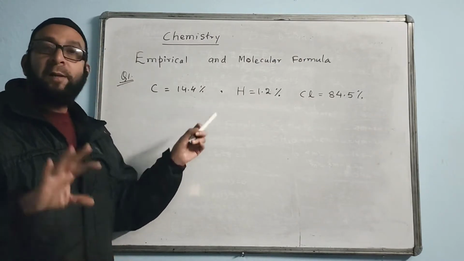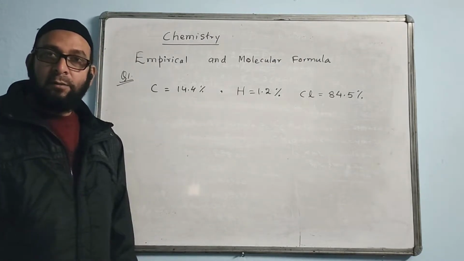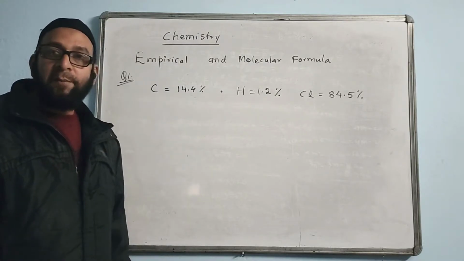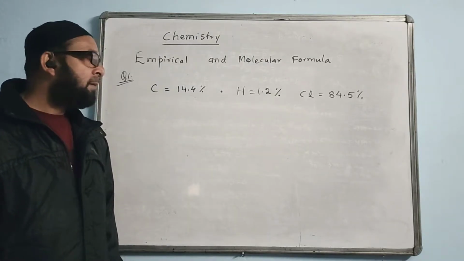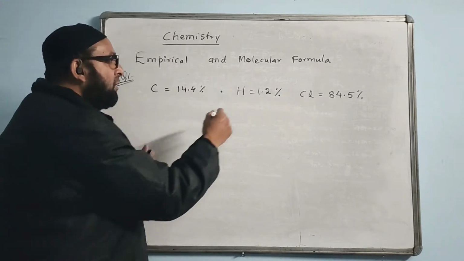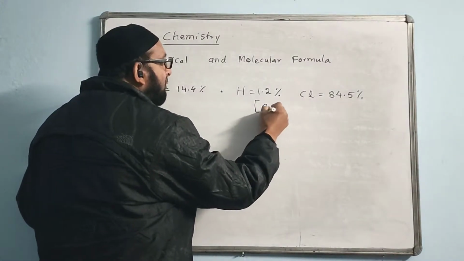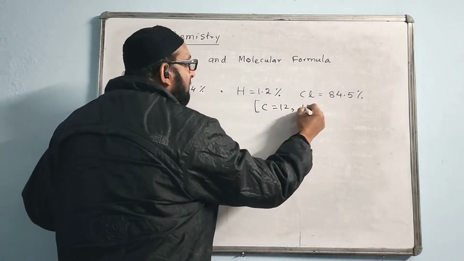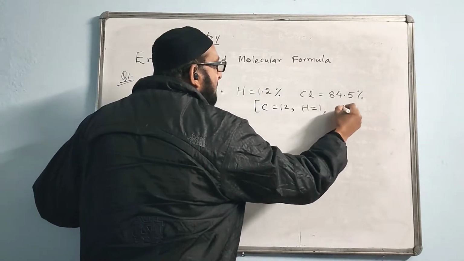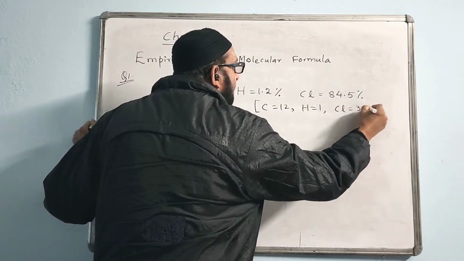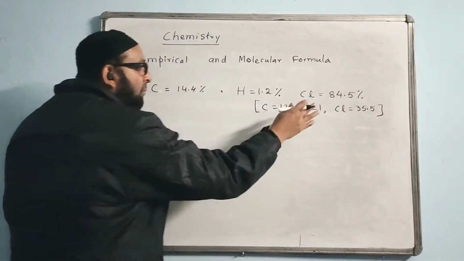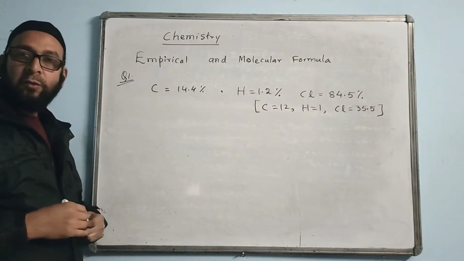This type of question comes every year without fail, so this is highly important. In the question they have given the atomic weights. Please write out carbon 12, hydrogen 1, and Cl 35.5. All the atomic weights are also given in the question.